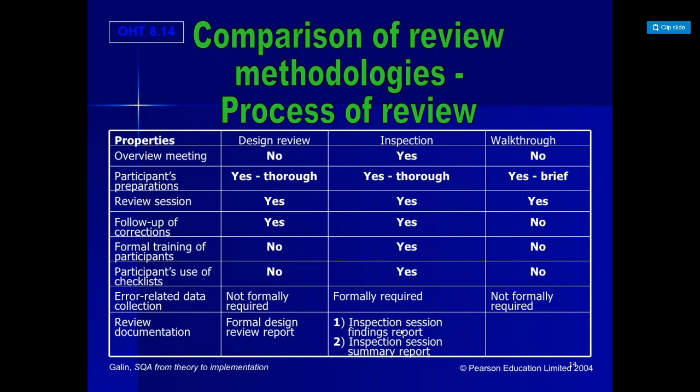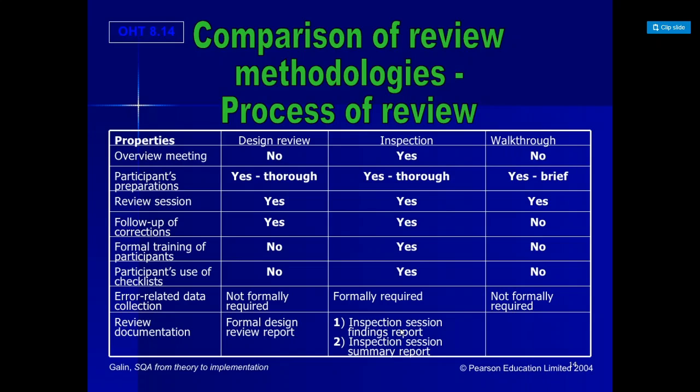So we are comparing a design review, an inspection and a walkthrough, and how the things done in these three differ. First is the overview meeting. What do we mean by overview meeting? It is the meeting that happens before the matter is actually taken up. In design review they don't do that, in inspection they do, and in walkthrough they don't do that.